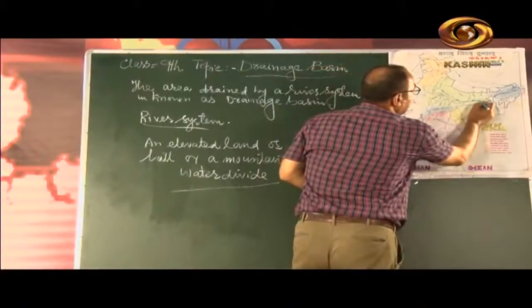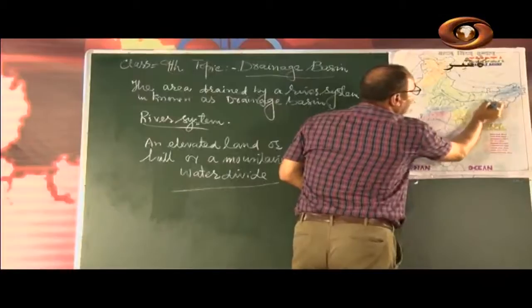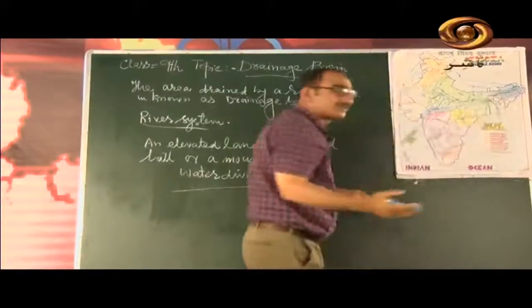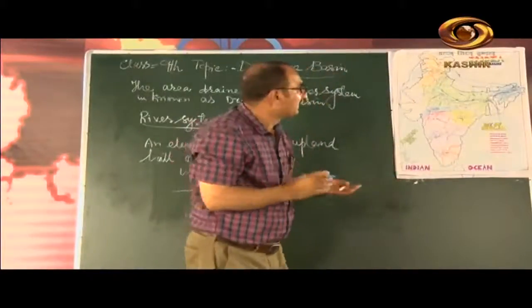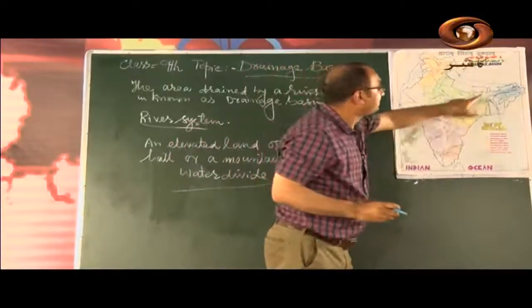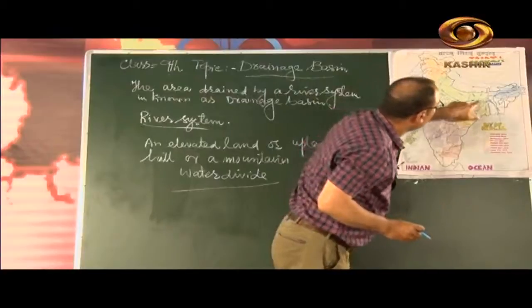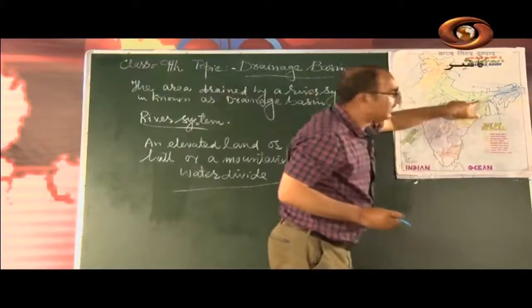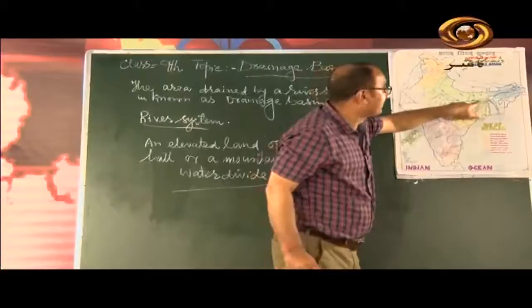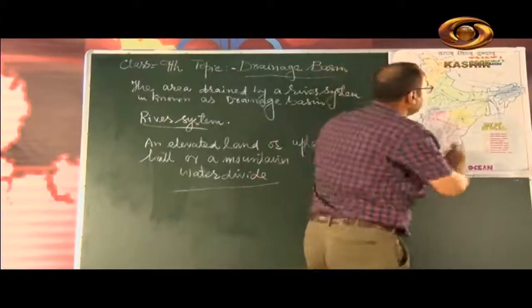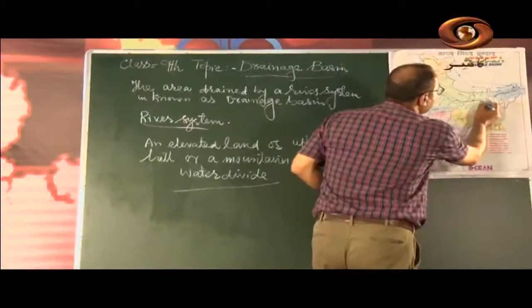Further, one more very important river is Kosi, which has its source in the Nepal Himalayas. This river flows and meets river Ganga at Bhagalpur in Bihar, and the Ganga flows on.